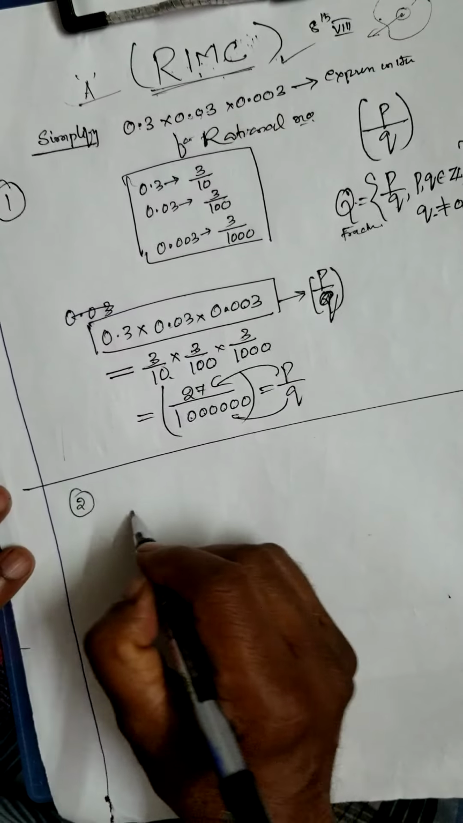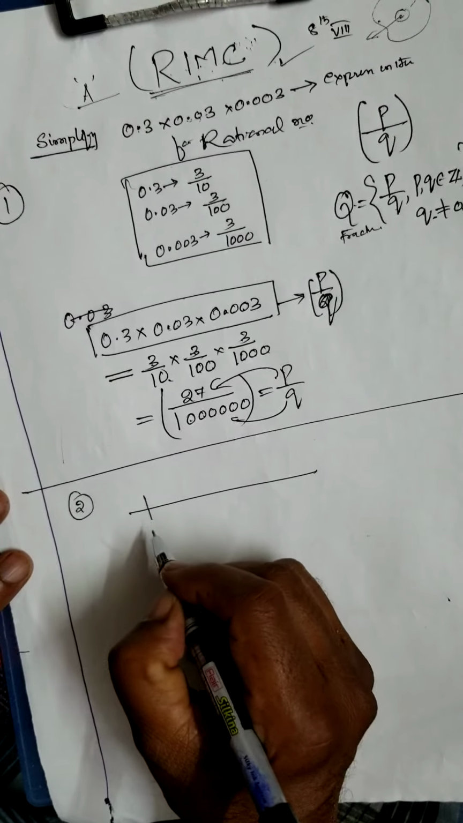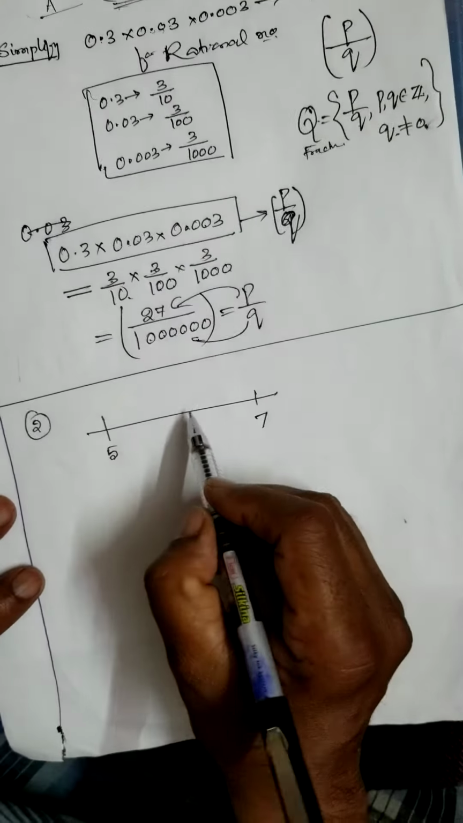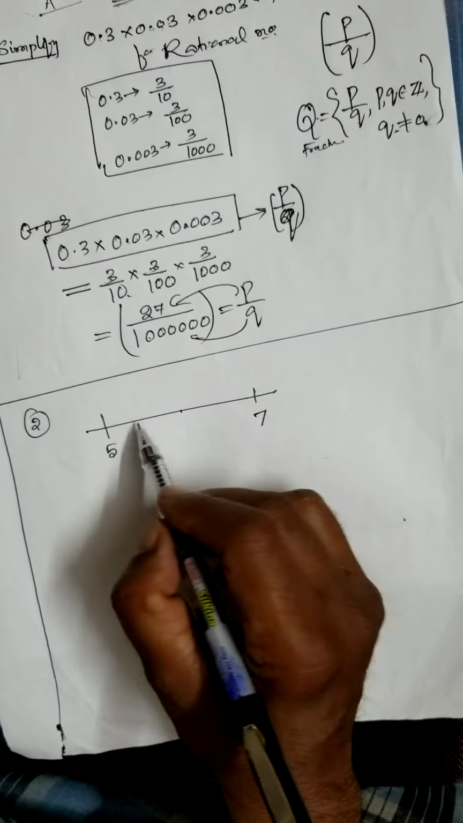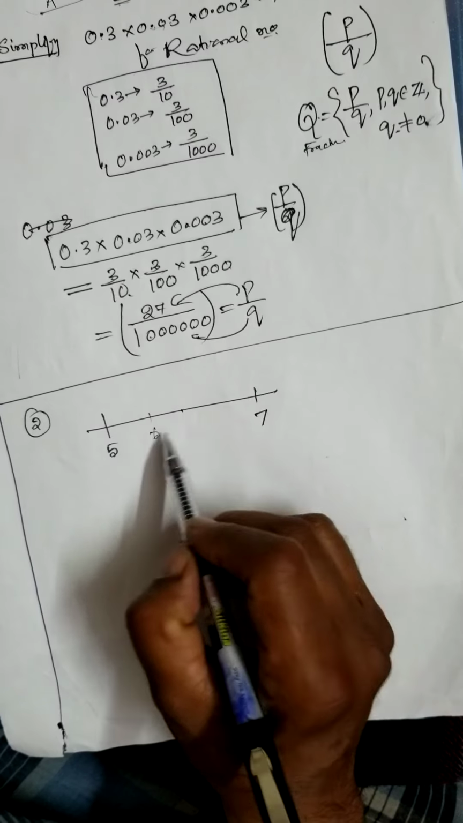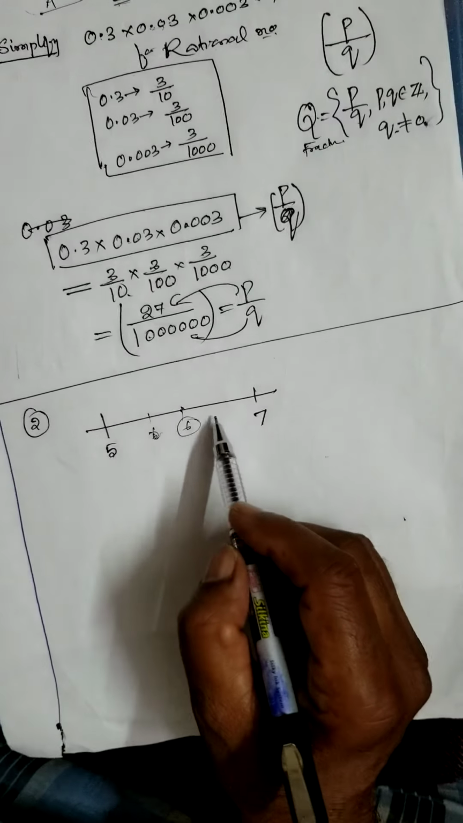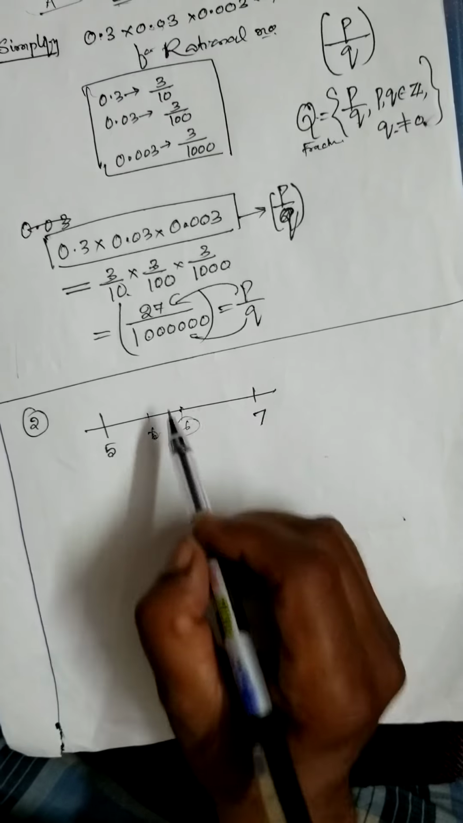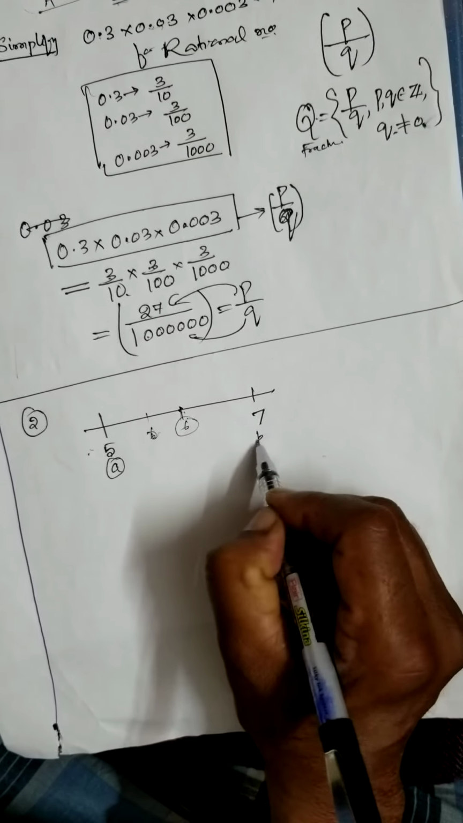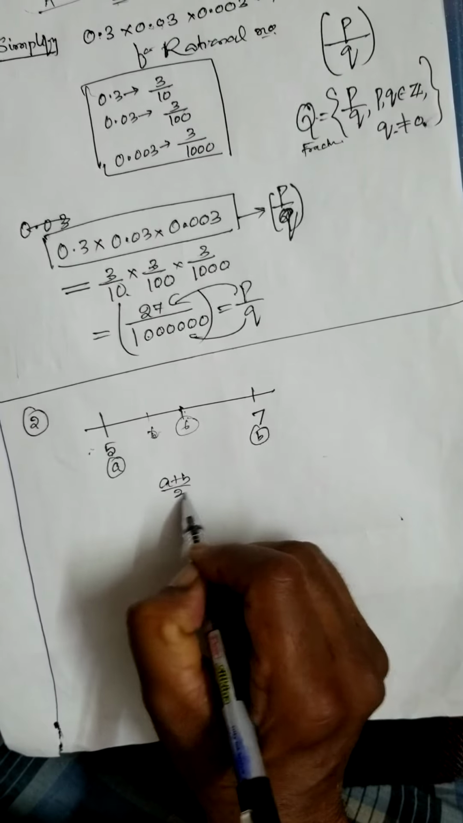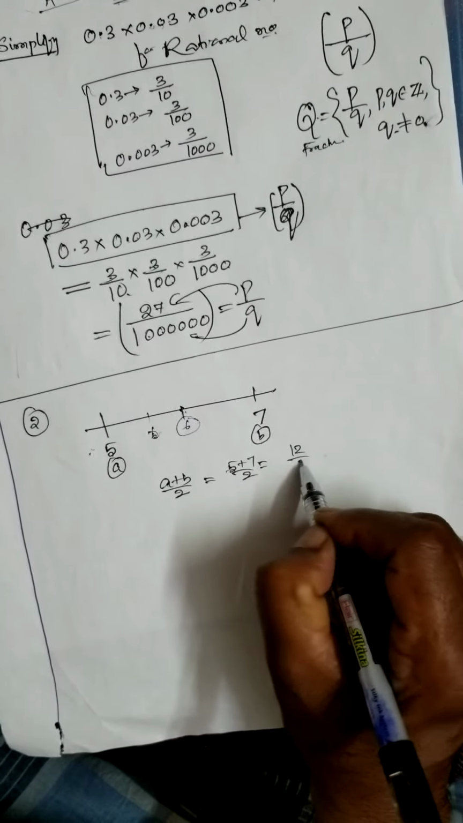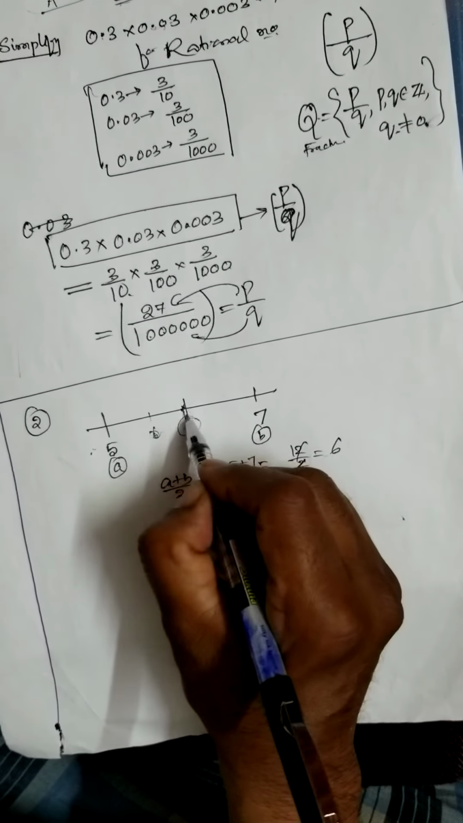And the second question: suppose we have 5 and 7. In between, what is our number? You can put many numbers. Here I know only 6 as a whole number. Now I can introduce only one number. How do I get 6? This is A, this is B. Take the average, A plus B by 2. 5 plus 7 is 12, by 2 is 6. Therefore, I have written 6 here.